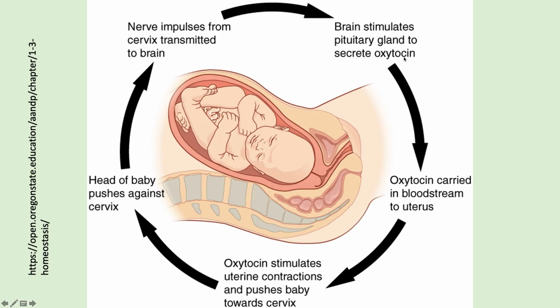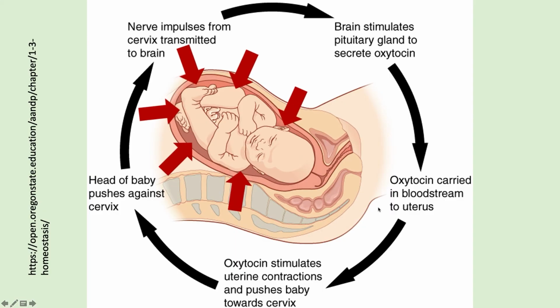Oxytocin then is carried to the bloodstream, going back to the uterus. Actually, oxytocin stimulates uterine contractions and pushes baby towards the cervix. So, ang mangyayari, tutulungan niya ng myometrium na lalo pang mapush yung baby. So, kita niyo ang nangyari is actually, instead na i-correct niya yung unang stimulus, tinulungan pa niya.